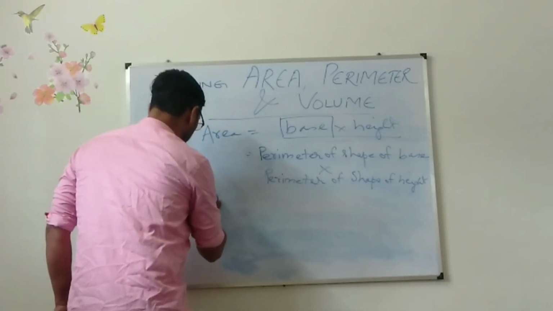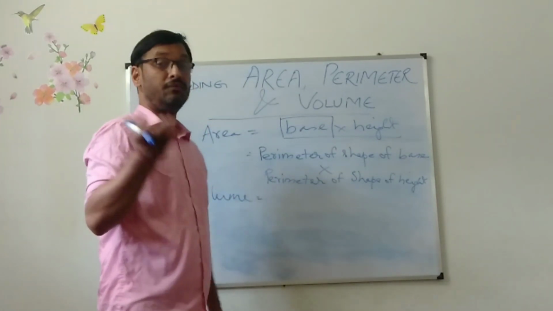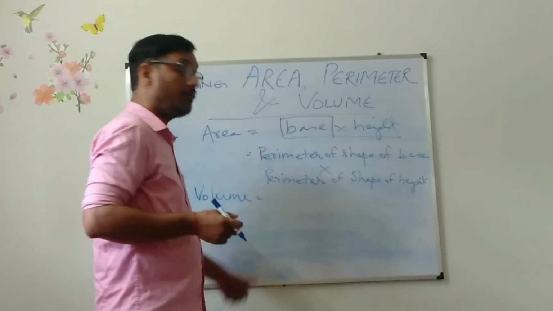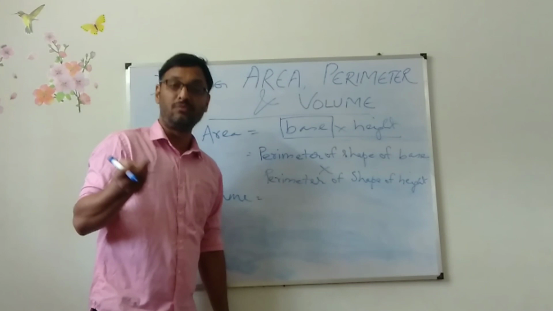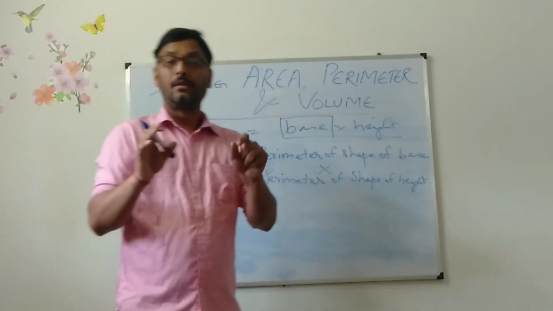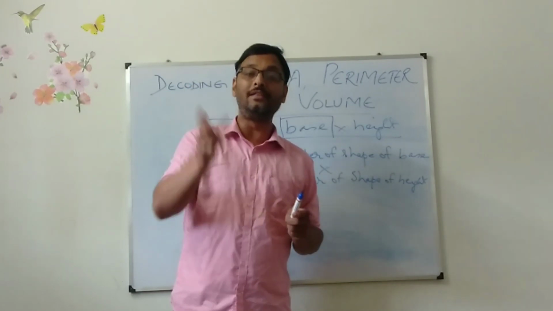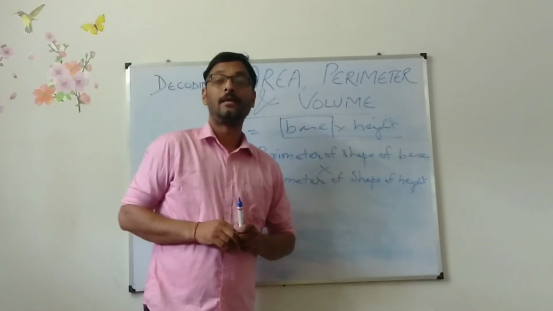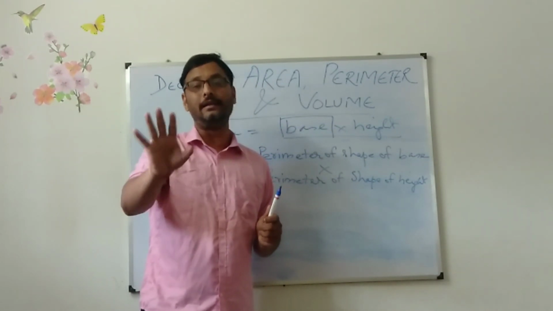Now come to volume. We used to say for a rectangle, L into B into H. The volume formula is L into B into H. Or for square, we used to say side cube. Though we have found out the formulas and we used to learn in that way, I used to say to the students, never learn anything. Try to understand. If you understand, you need not learn anything.